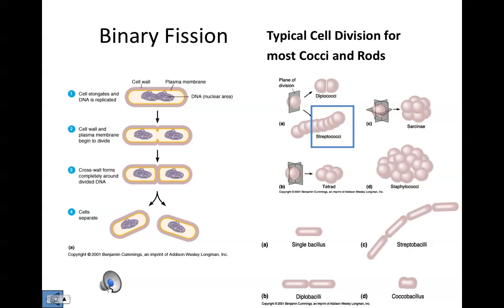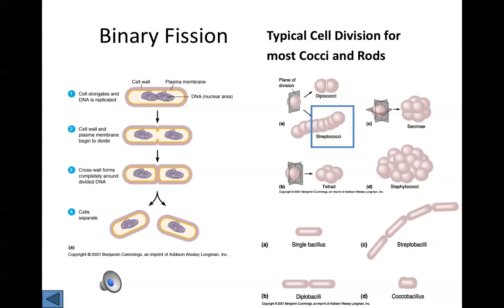Most prokaryotic cells, like bacteria and archaea, will grow and divide by binary fission. Even the cyanobacteria will grow and divide by binary fission. We have seen some exceptions: Myxobacteria, Hyphomicrobium, and Caulobacter all grow by budding. But most prokaryotic cells undergo binary fission. One cell gives rise to two. It's a very simple process.